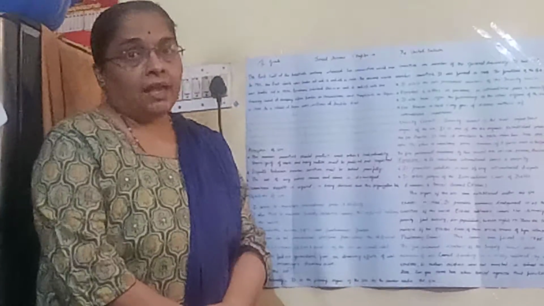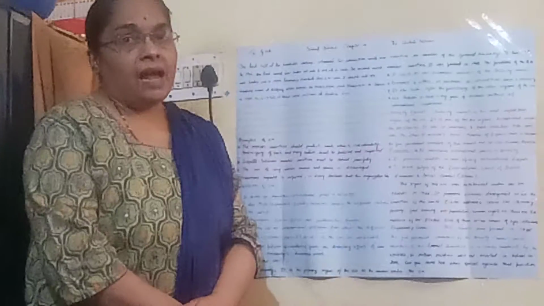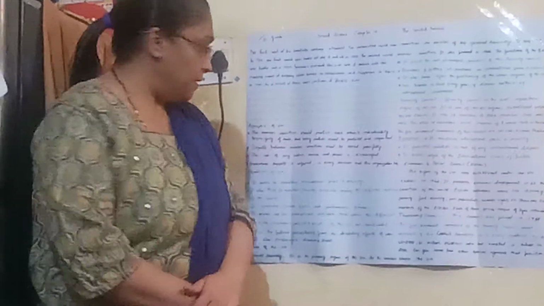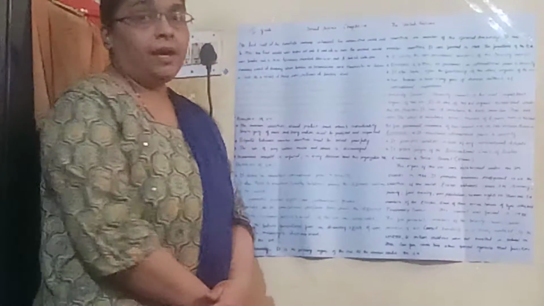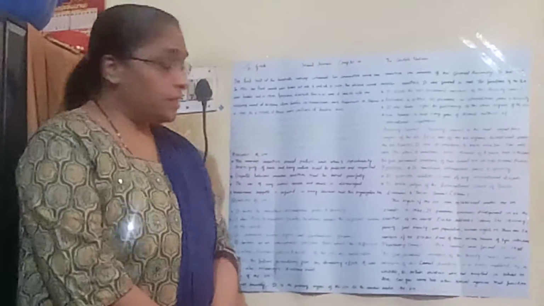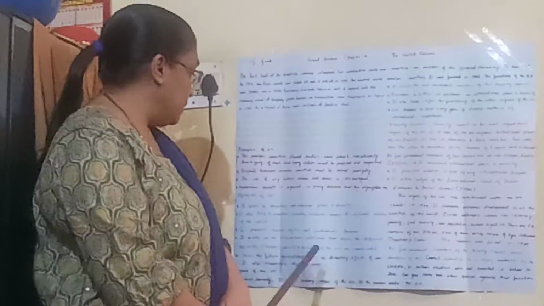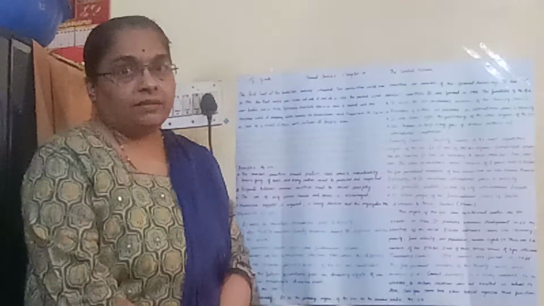It wants every country to be good with the neighbors, good with the other countries, and have harmonious, peaceful relations with all the countries. It promotes human rights and fundamental freedom. It protects and promotes the human rights and fundamental rights of each and every individual.